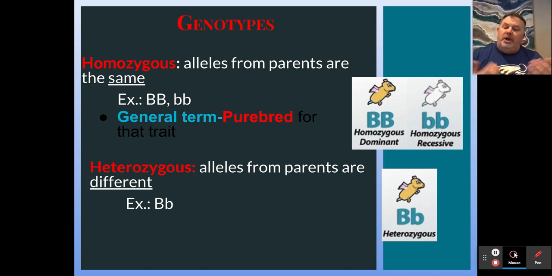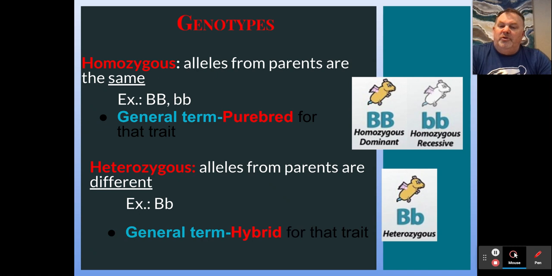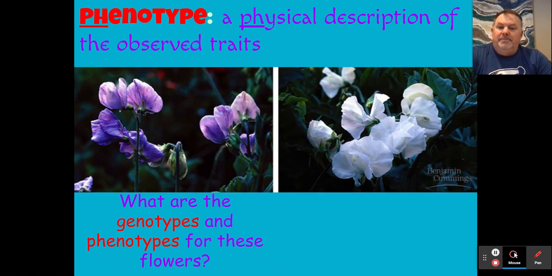Come together here, we have a combination of both the dominant and the recessive allele, and therefore the dominant will express itself. If B was for blue, that would be the one that would be expressed. And we oftentimes refer to this general term as a hybrid. So a hybrid is a combination of both for that particular trait.